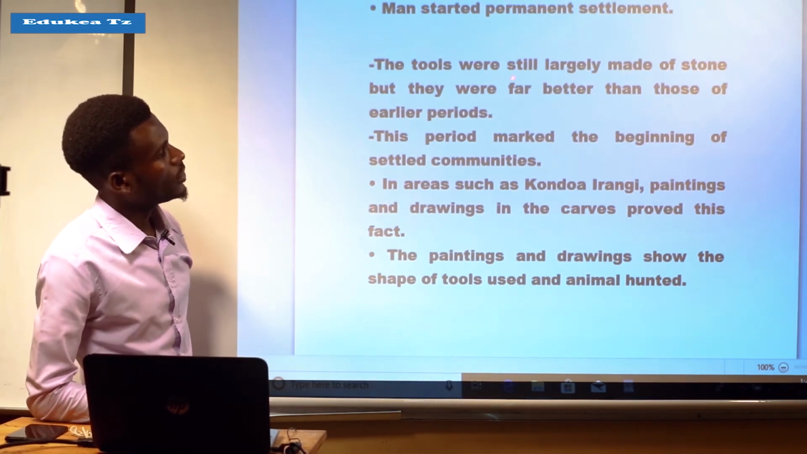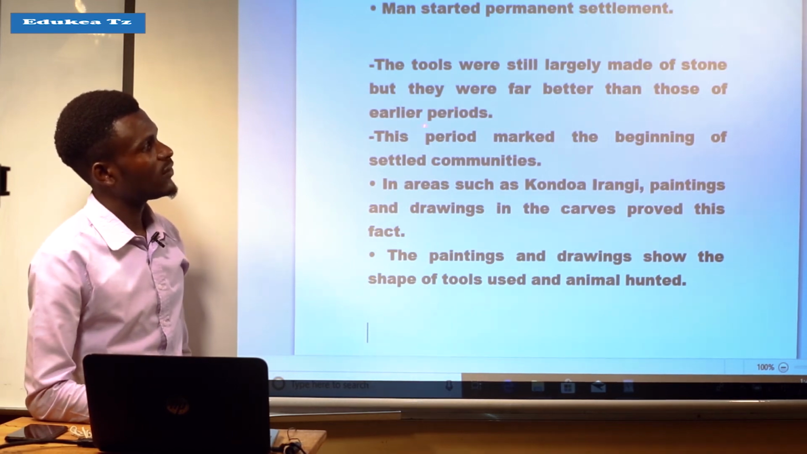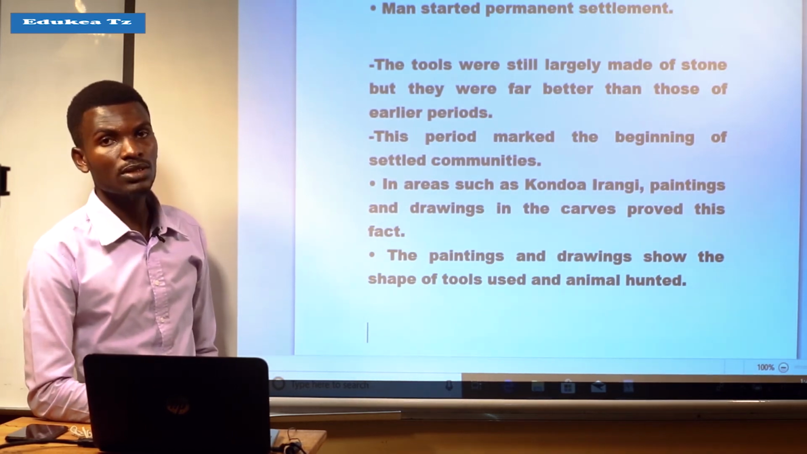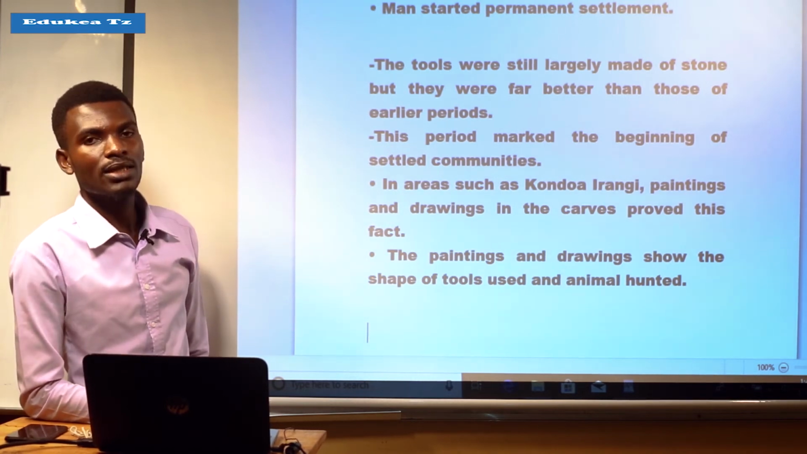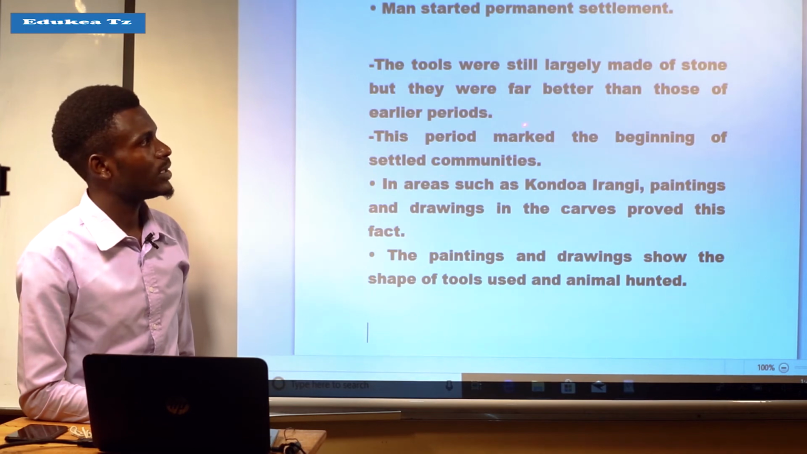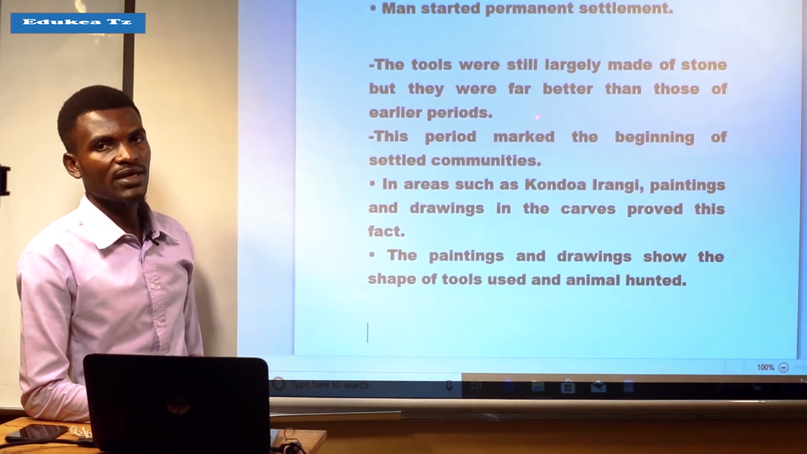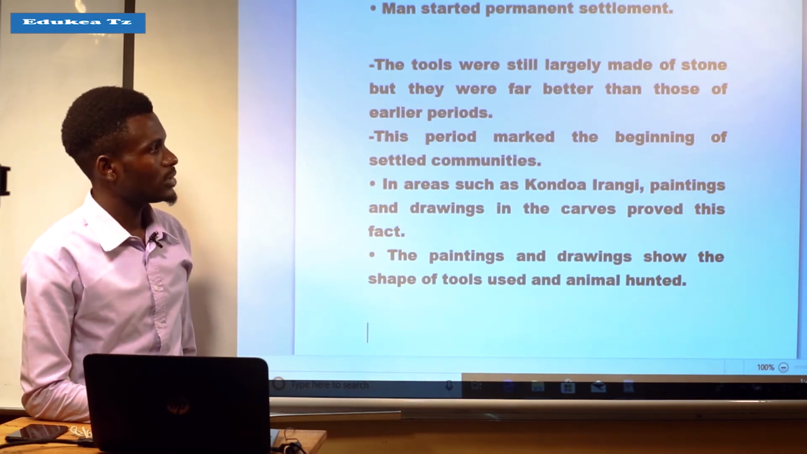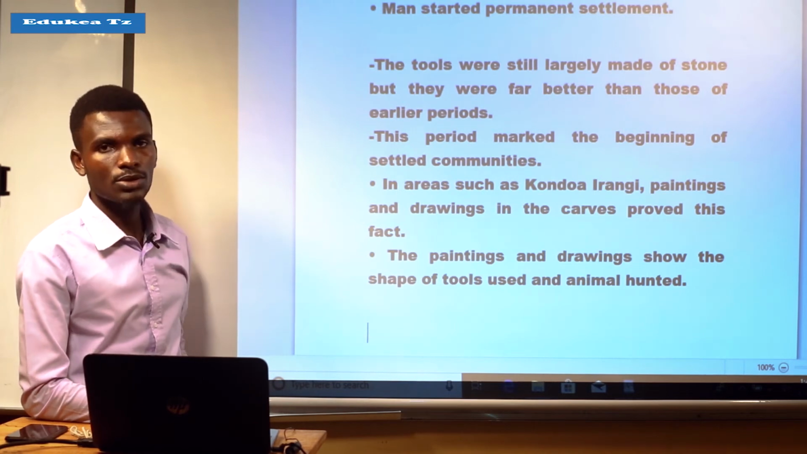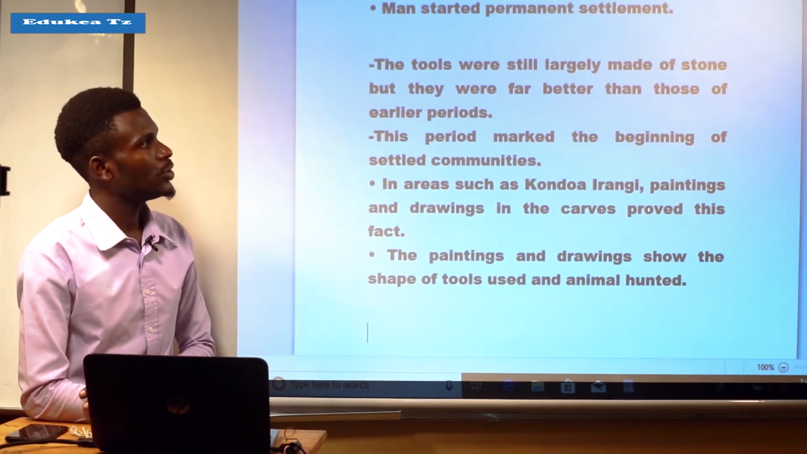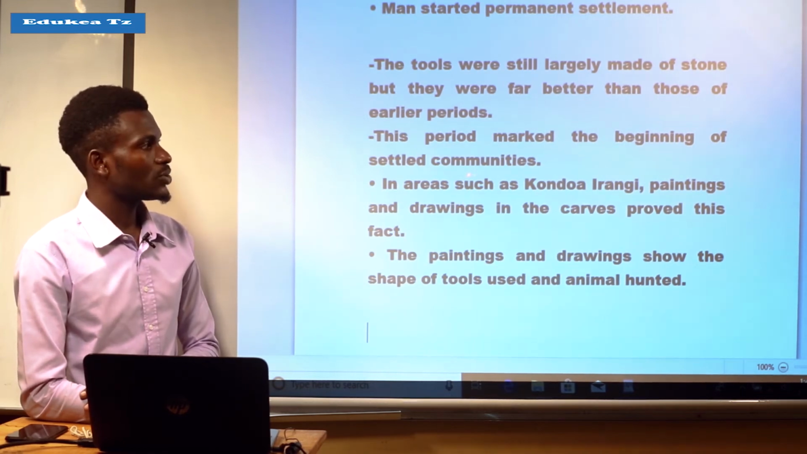And the tools were still largely made of stones, but they were far better than those of earlier periods. And this period marked the beginning of settled communities. It means that the late Stone Age or the New Stone Age marked the beginning of settled communities.